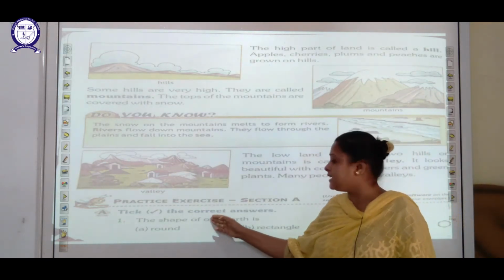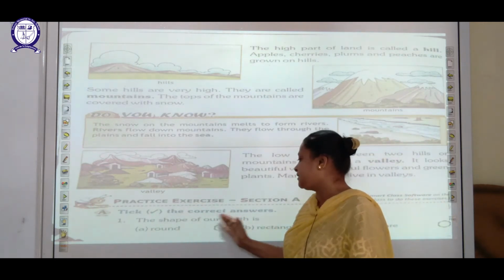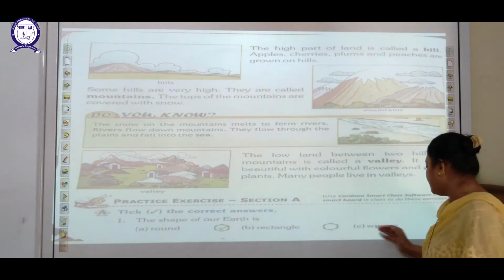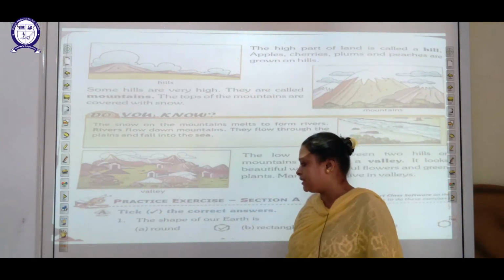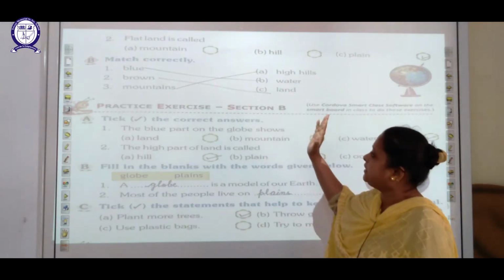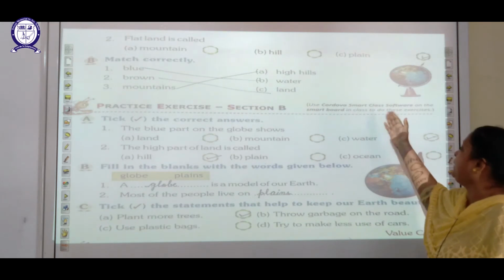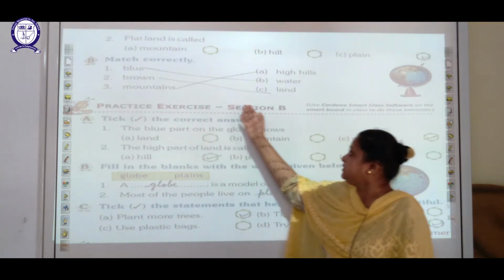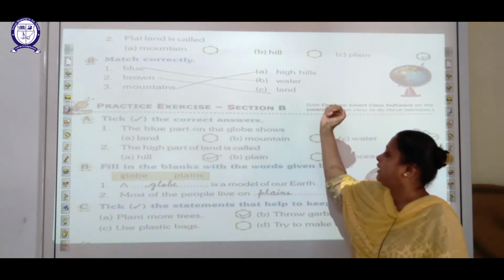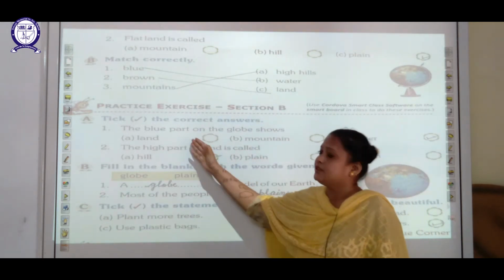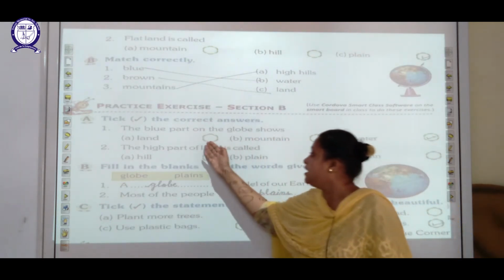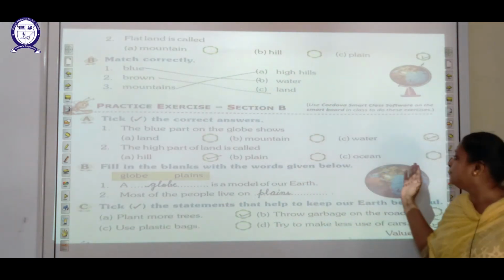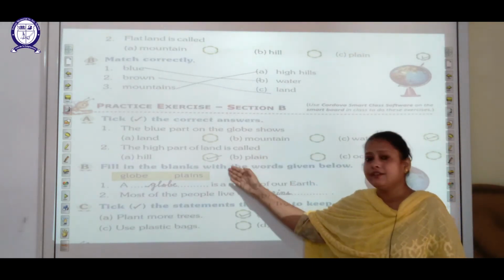It's time to do the practice exercise, section A. Tick the correct answers. The shape of our earth is round. Flat land is called a plain. Match correctly: blue is water, and brown is land. Mountains are high hills. The blue part on the globe shows water. The high part of land is a hill.